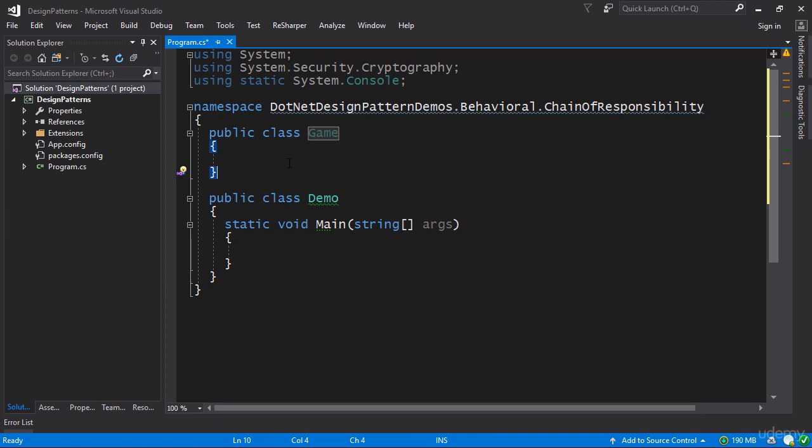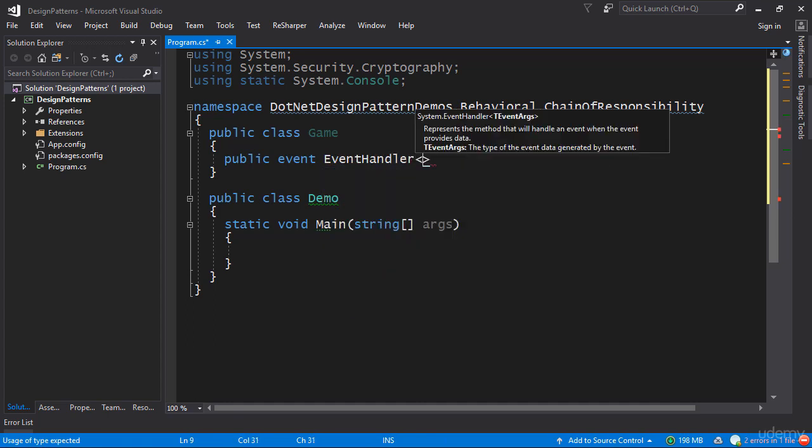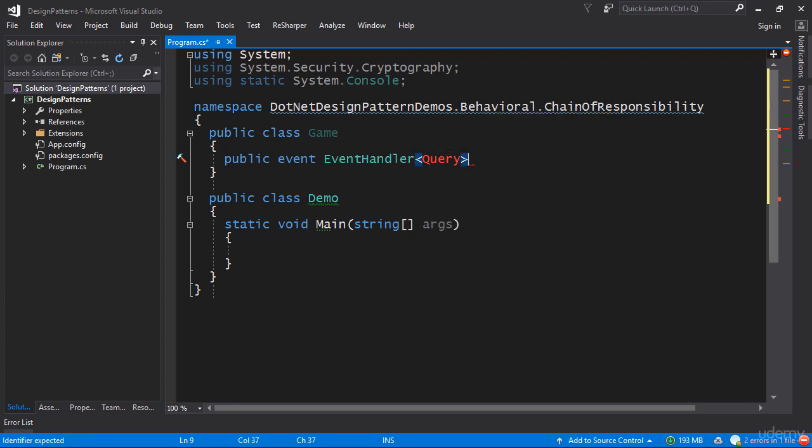The game is going to provide a query API for asking the attack or defense values of a particular creature. The way this is done in .NET at least is using events. So I'm going to have a public event handler query, and query is going to be the query object. The query is where you specify what you want, who you actually want it from, and then you also store the result of the query inside the query object as well.